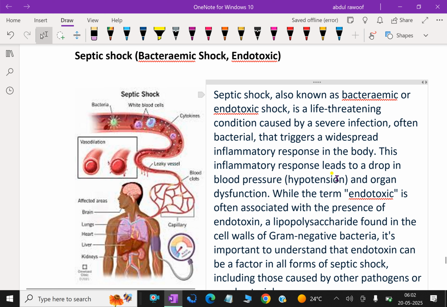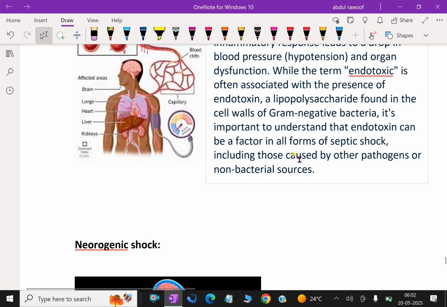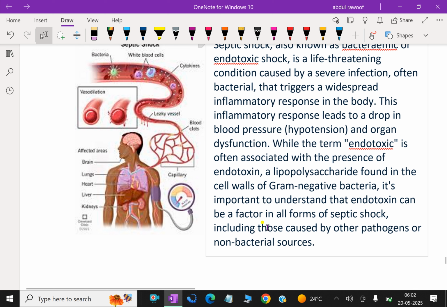This inflammatory response leads to a drop in blood pressure, hypotension, and organ dysfunction, while the term endotoxic is often associated with the presence of endotoxin, a lipopolysaccharide found in the cell walls of gram-negative bacteria. It's important to understand that endotoxin can be a factor in all forms of septic shock, including those caused by other pathogens or non-bacterial sources.